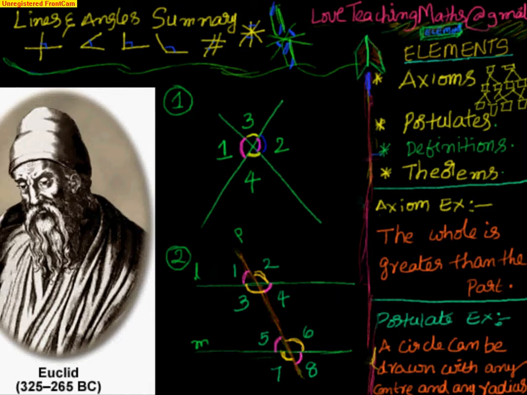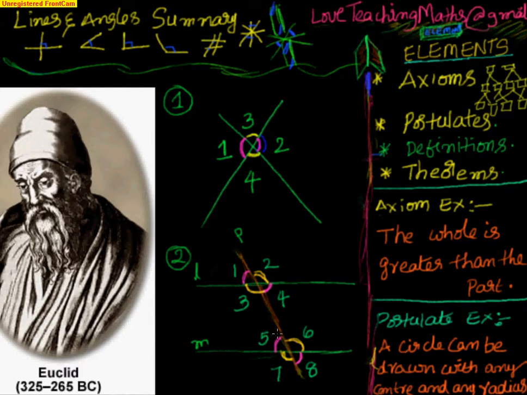In this picture, if alternate interior angles 3 equal to 6 or 4 equal to 5, then the theorem states that L is parallel to M. Similarly, if two lines are intersected by another line such that the interior angles on the same side are supplementary, then the two lines are parallel to each other.